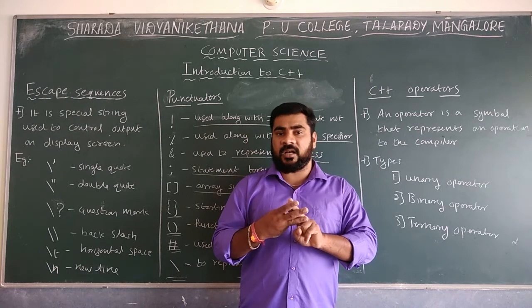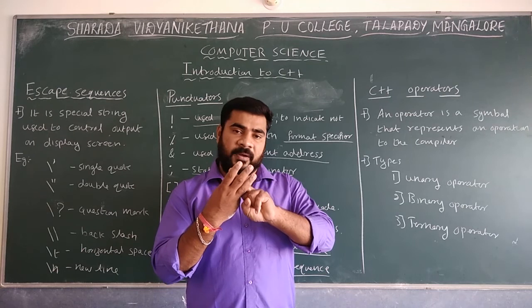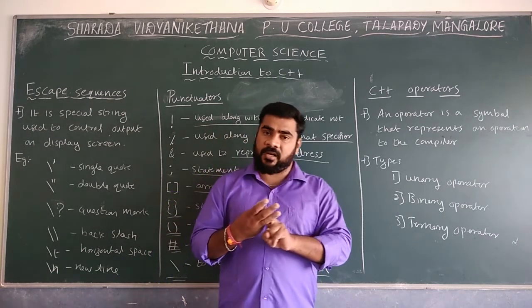The next one is the ternary operator, which requires three operands to perform the operation.